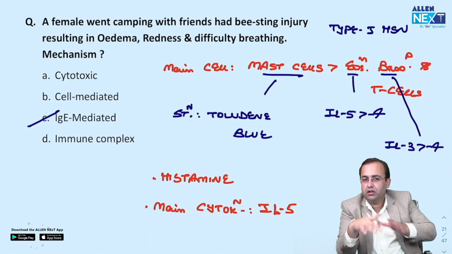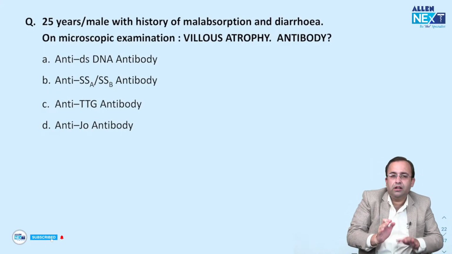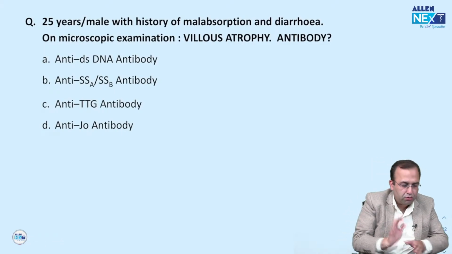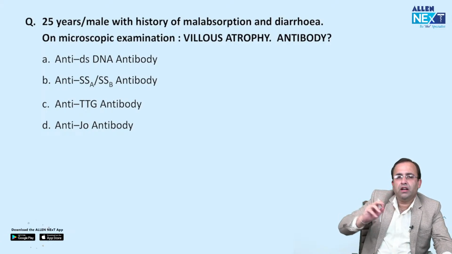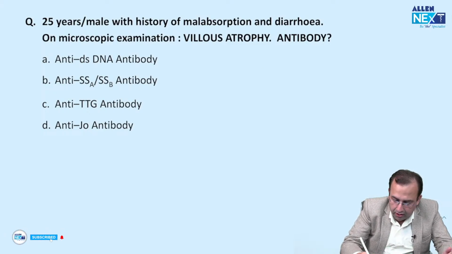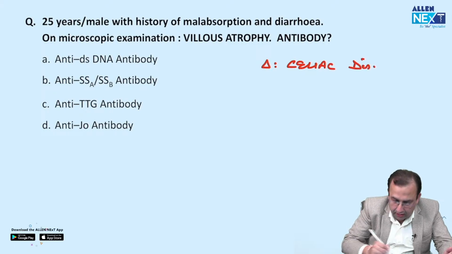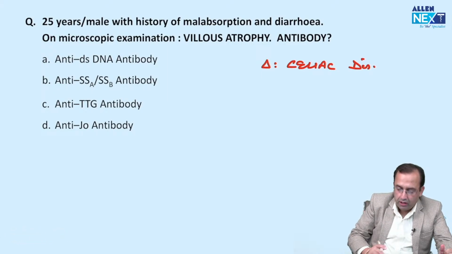3-4 questions from this slide in the previous 2-3 papers. Next, again a slide with 3-4 questions in the previous 2 years only. A 25-year-old male with malabsorption, diarrhea, villus atrophy. The minute anybody talks of villus atrophy, the diagnosis is celiac disease. This was last year's written question. Before that, they had given an image also. I'll show it to you.